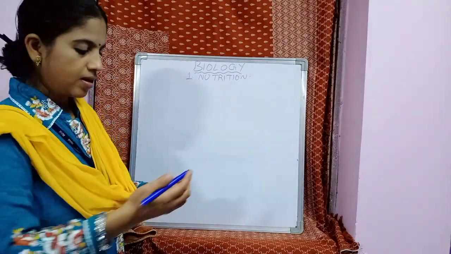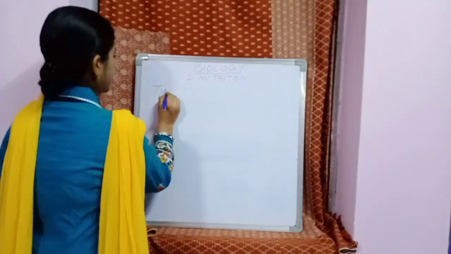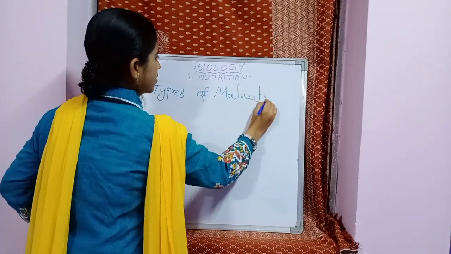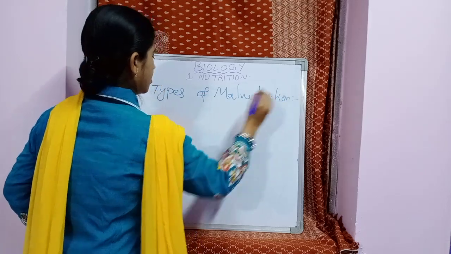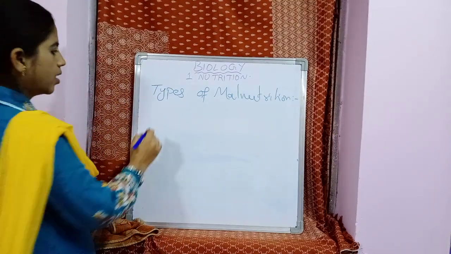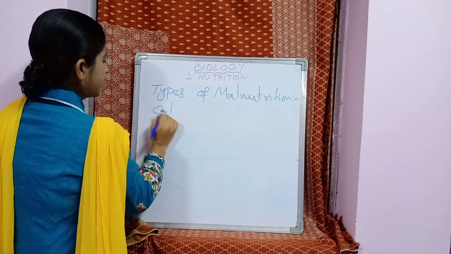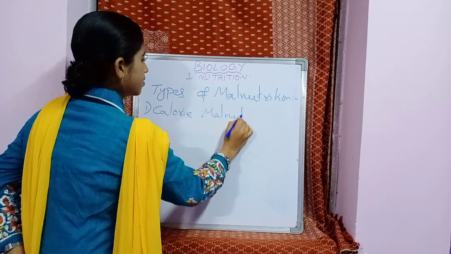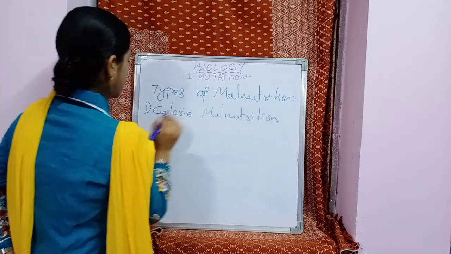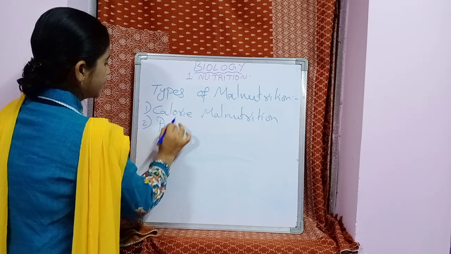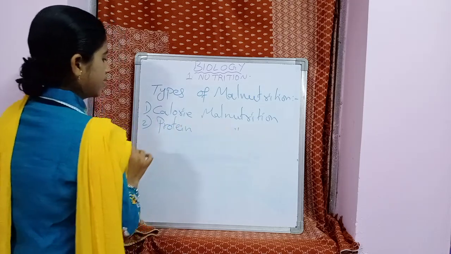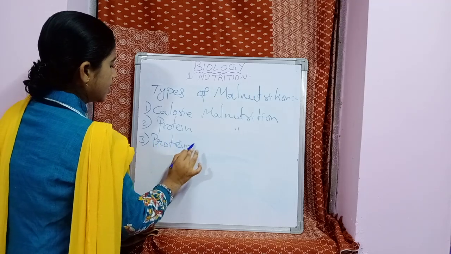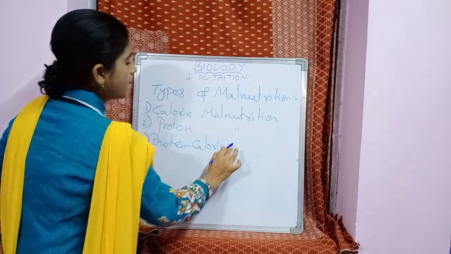Types of malnutrition: the first one is calorie malnutrition, the second one is protein malnutrition, and the third one is protein calorie malnutrition.